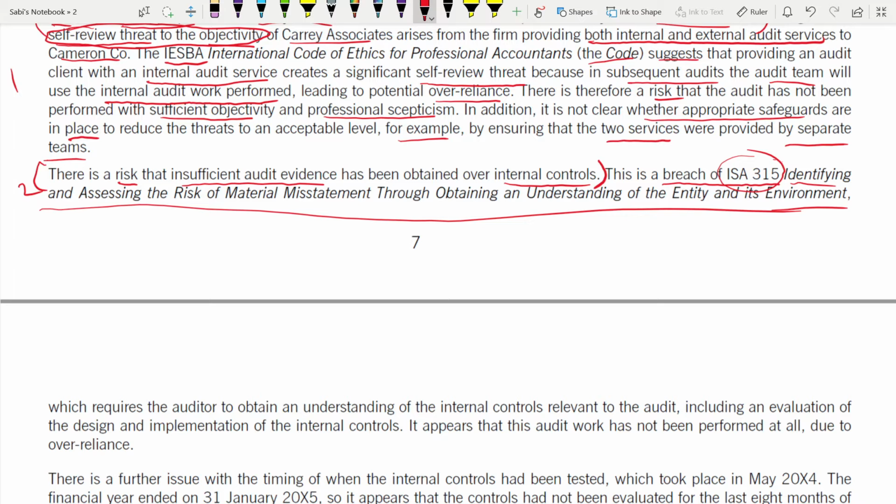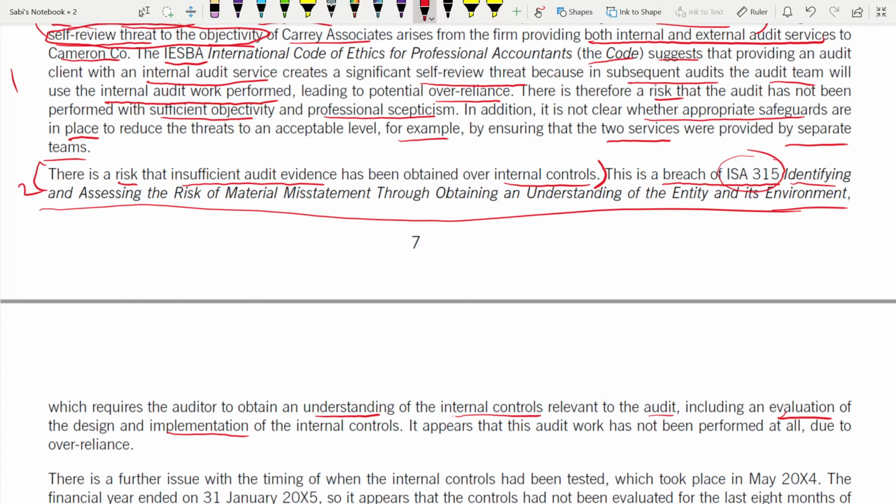So this is the breach of ISA 315, which requires the auditor to obtain an understanding of the internal control relevant to the audit, including evaluation of the design and the implementation of the internal control. In that understanding of internal control, what I included? Evaluation as well as implementation of internal control.